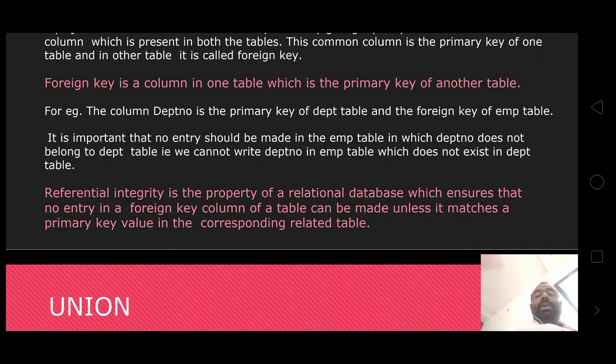It is important that no entry should be made in the employee table in which the department does not belong to the department table.